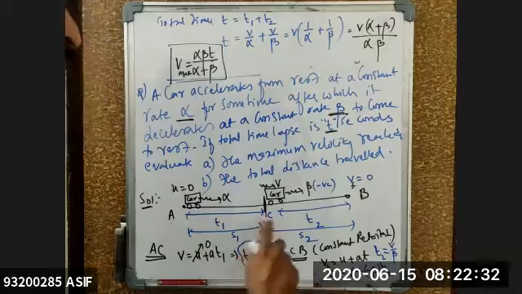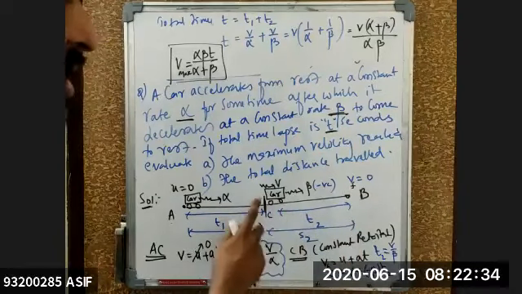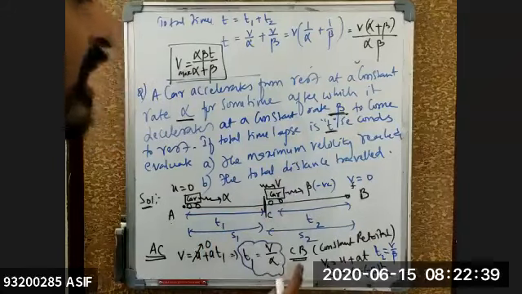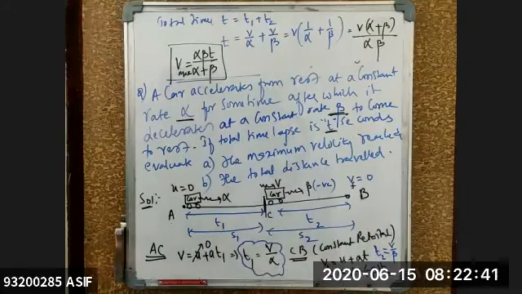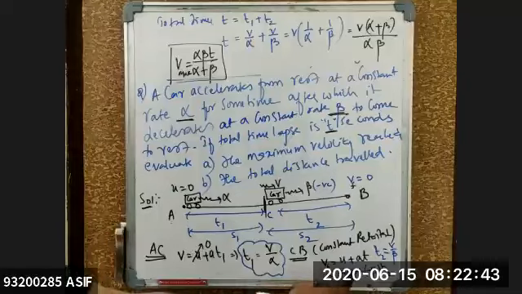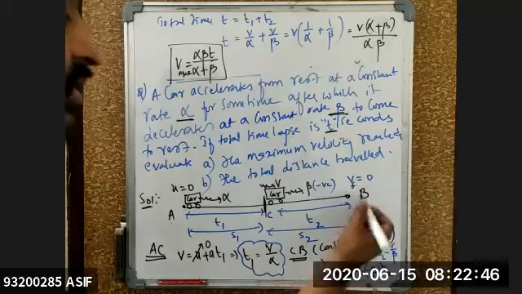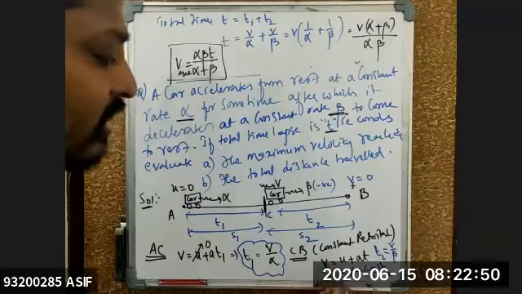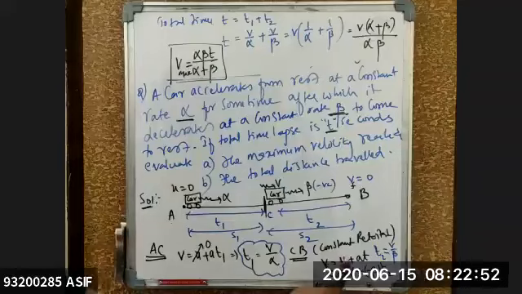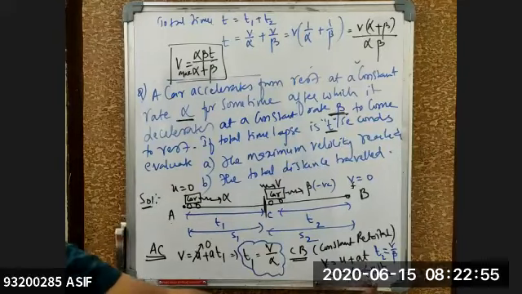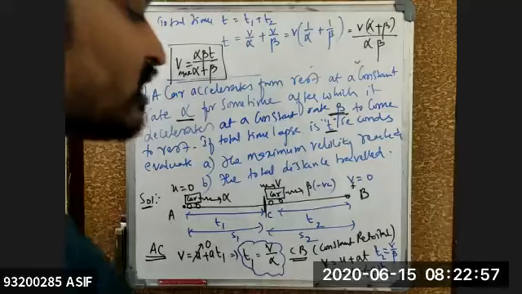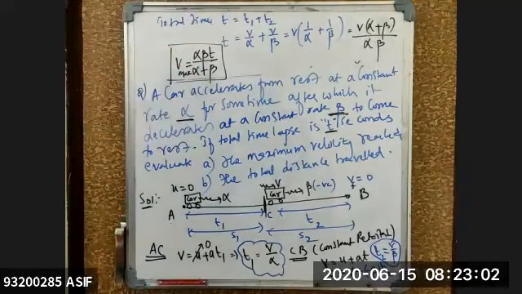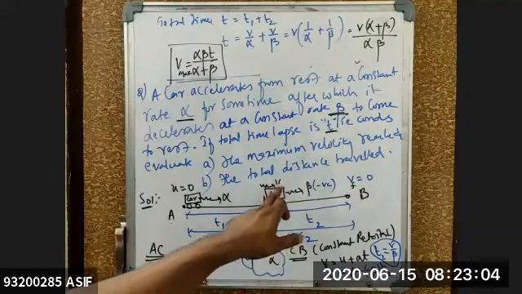The same way from C to B. From C to B, its initial velocity is V. That means the final velocity of AC will be the initial velocity of CB. So CB is your constant retardation. So velocity at C is equal to U plus A into T. The final velocity is 0. So V final is equal to 0. So the initial velocity is U plus alpha, which is nothing but minus beta into T2. So from this one, I got the value of T2. So T2 is equal to V by beta. That means the maximum speed of this car is nothing but V.